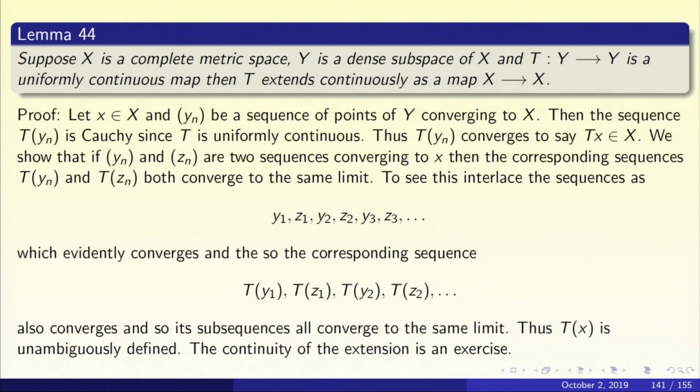So now let us apply this to the Fourier transform. What is our Y? Our Y is the Schwartz class. What is our X? It's going to be L2, and what is our T? It is going to be the Fourier transform operator. All right, let's prove the lemma first.